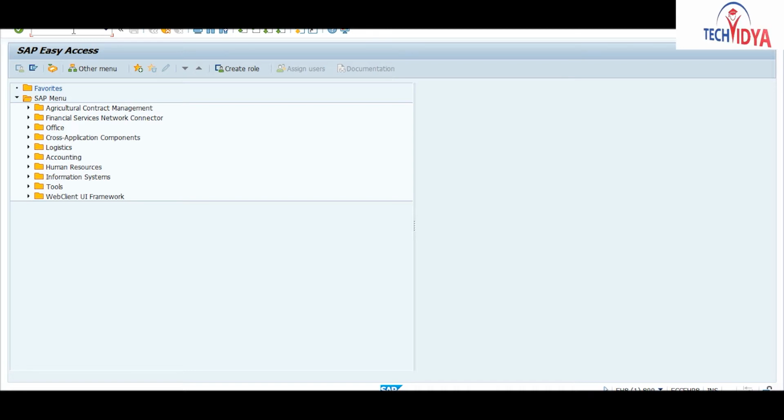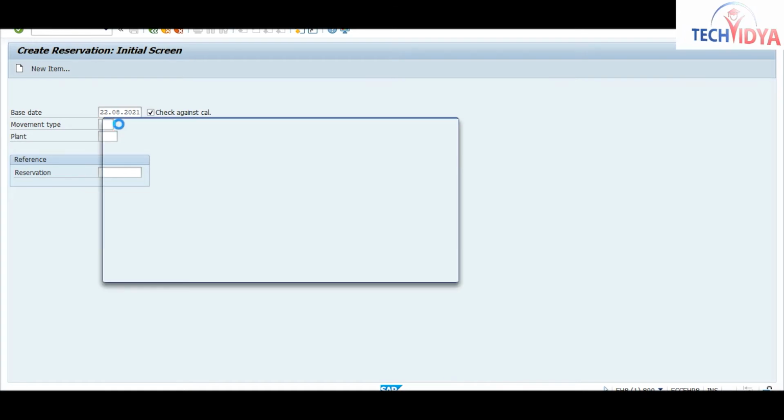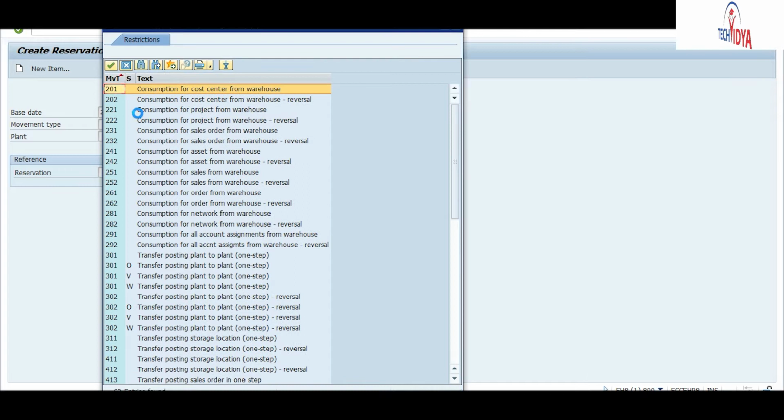To create reservation stock, we will use T code MB21. Okay, so this will be the T code to create reservation stock. This is the screen for how to create reservation stock. By default your date will be there. Okay, so the movement type you will use here according to your requirement. If you go to the search option, you will have multiple options. Like if you want to go for consumption, you will enter 201 with respect to your cost center.